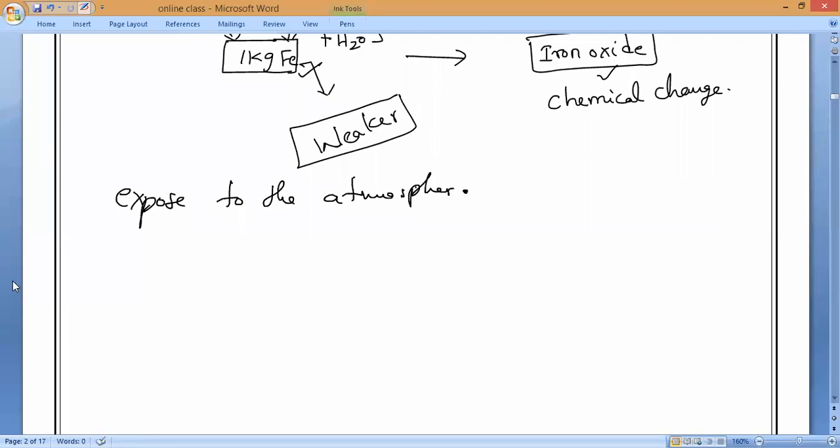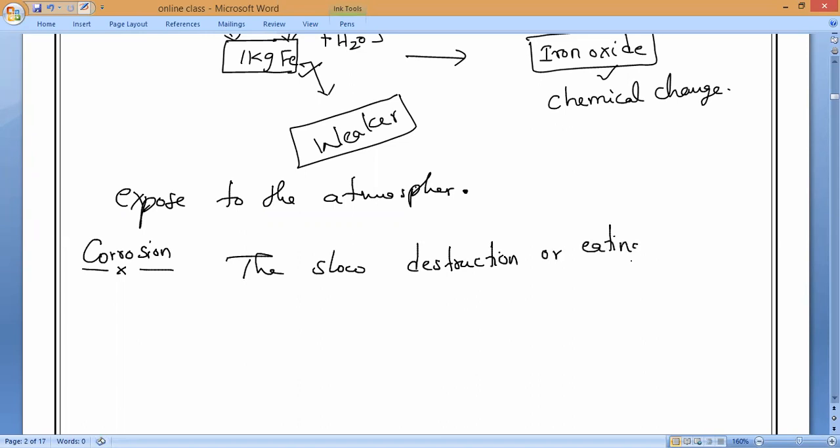Okay. So now, first of all, write the very, very important definition of corrosion. Write it. The slow destruction or eating up of metals by the reaction of some atmospheric gases.